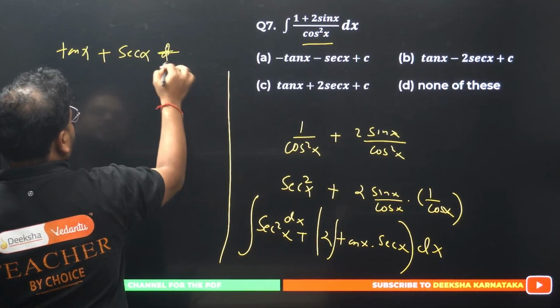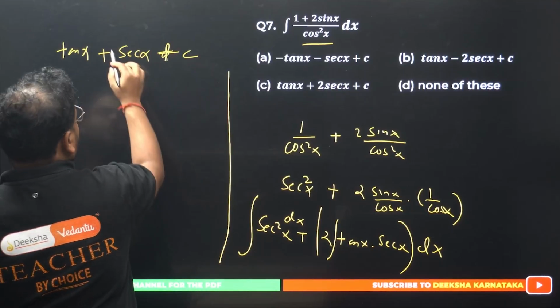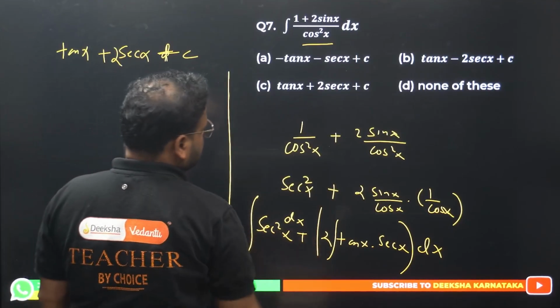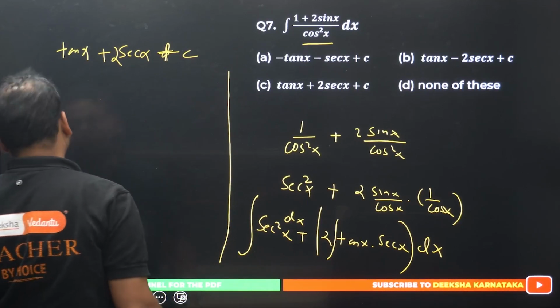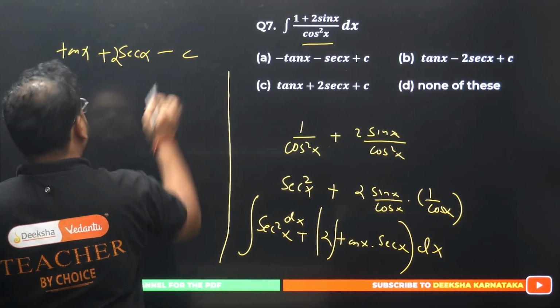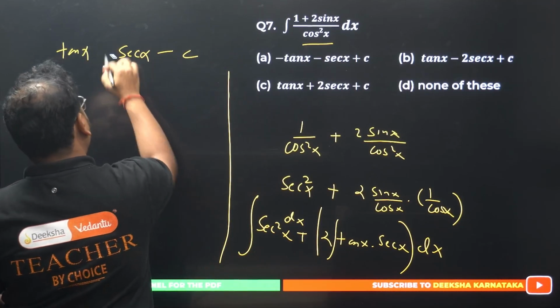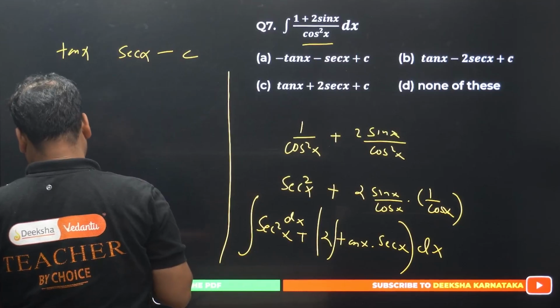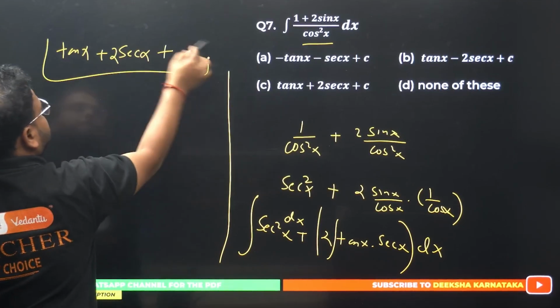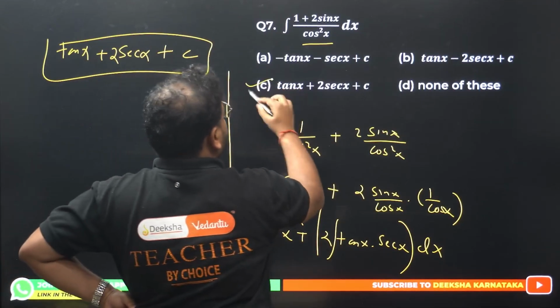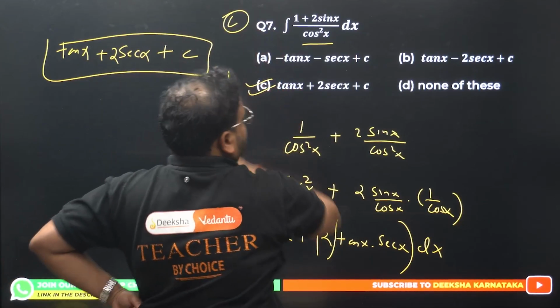Of course, plus c will come. There's a constant 2 over here, so 2 sec x. So your answer is tan x plus 2 sec x plus c. Very, very simple question, guys. Answer is tan x plus 2 sec x plus c. Option C is correct, right?